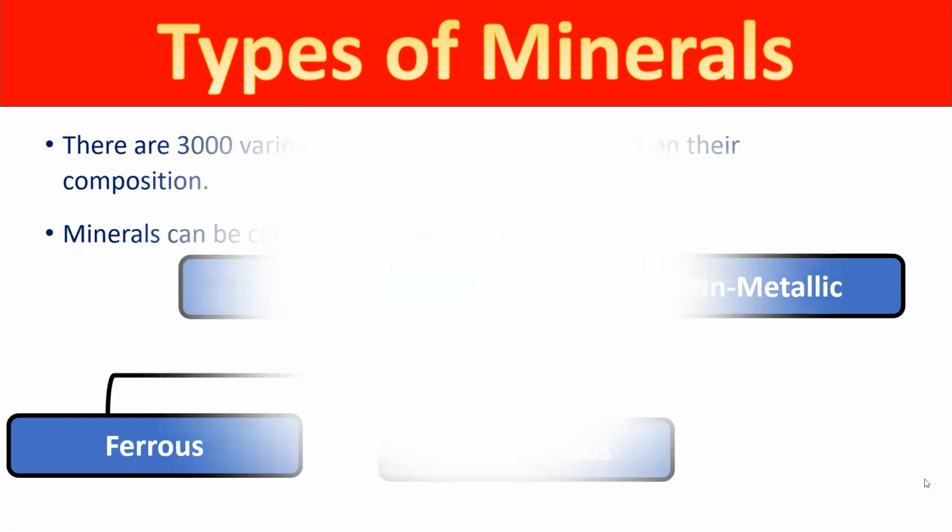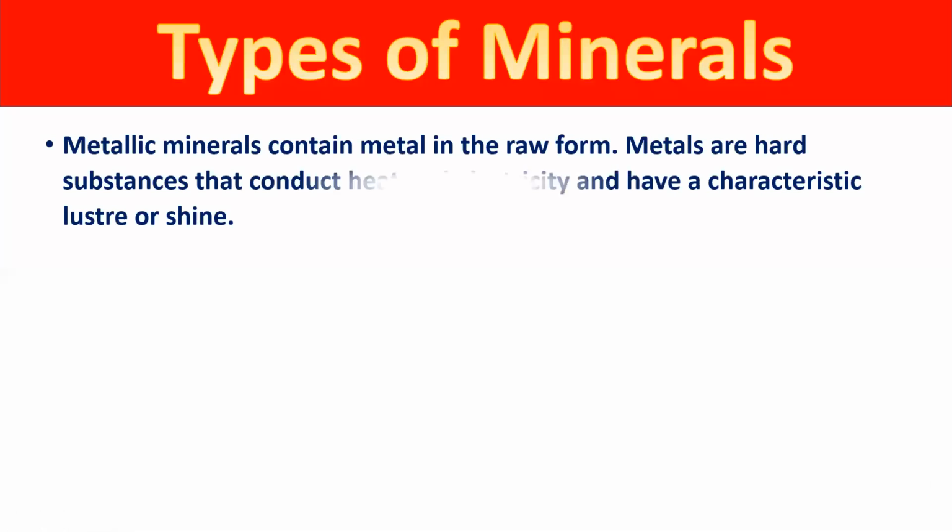Right, students? Now let's discuss another thing. Metallic minerals contain metals in the raw form, and metals are hard substances that conduct heat and electricity and have the characteristics of luster and shine.